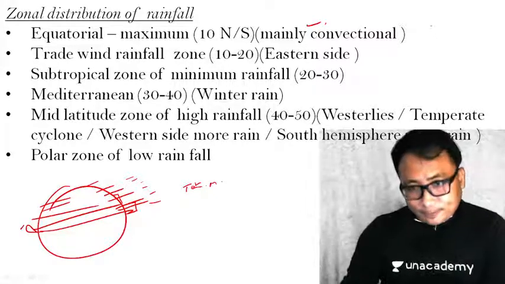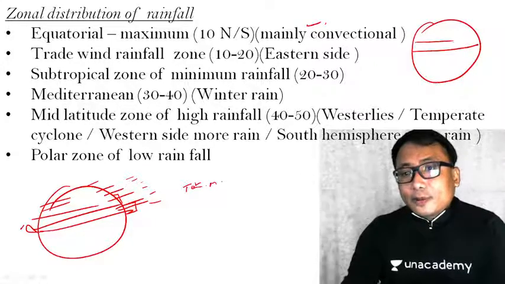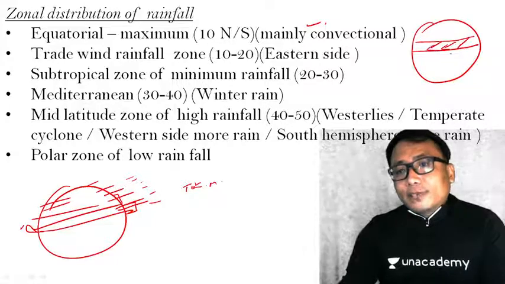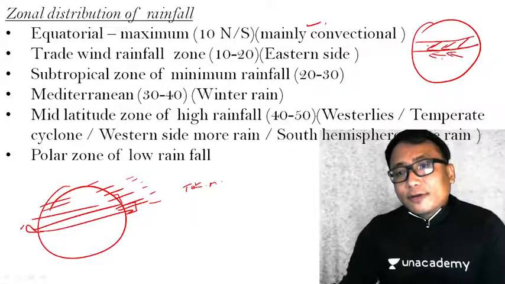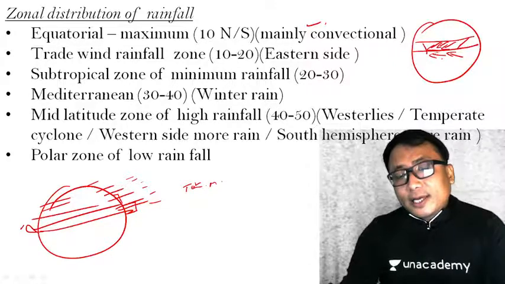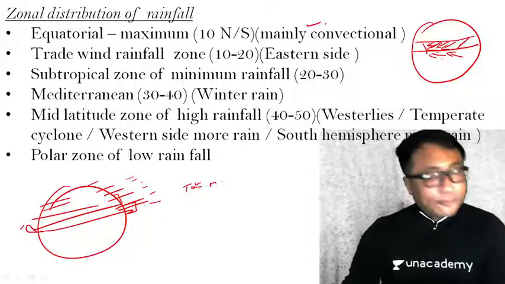Because you see here, this is the globe, equator, subtropical high, and the trade wind blows like this. Therefore, on the eastern side, whenever a trade wind is blowing over the water body, it is carrying a lot of moisture.